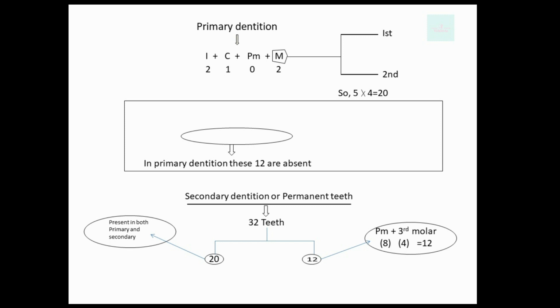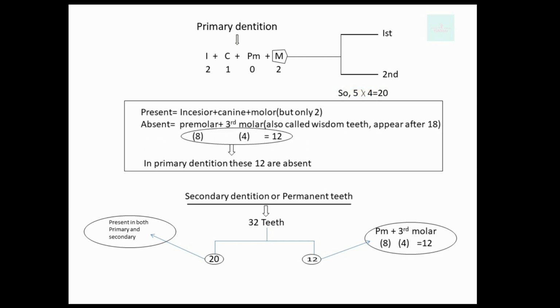And as we learned few minutes ago, we have 4 partitions: upper half jaw both left and right, and lower half jaw both left side and right side. So we can say 5 into 4 is equal to 20 teeth. Means in upper jaw there are 10 teeth and in lower jaw 10 teeth. Now listen carefully. In primary teeth, premolar and third molar, which is also called wisdom teeth, are not present, means premolar is equal to 8 teeth and third molar is equal to 4 teeth are absent in primary dentition.